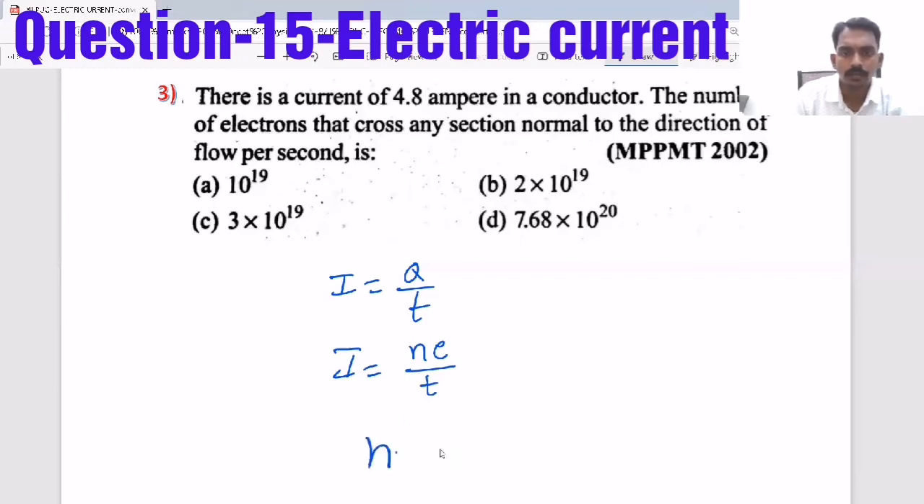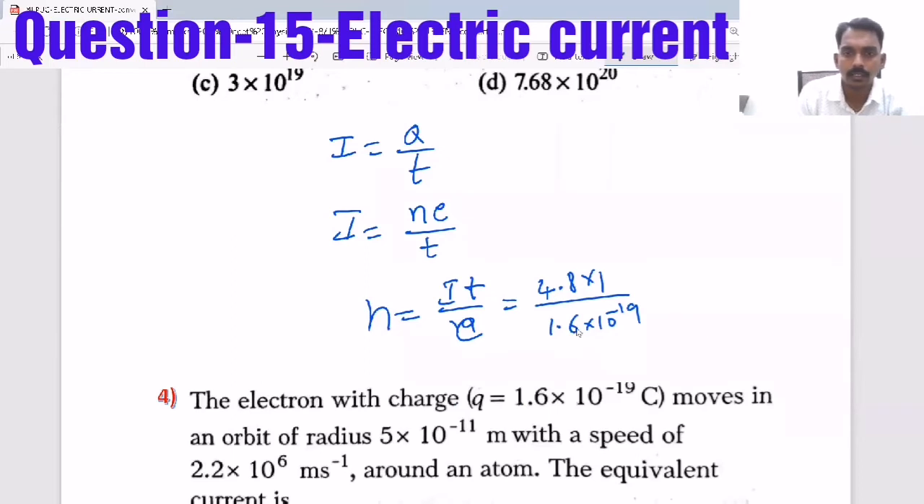e we know. Then number of charges means I into t by e. So I value is given as 4.8, t value 1 second. N equals I into t by e. e is 1.6 into 10 power minus 19. And if you calculate it, N equals 3 into 10 power 19.